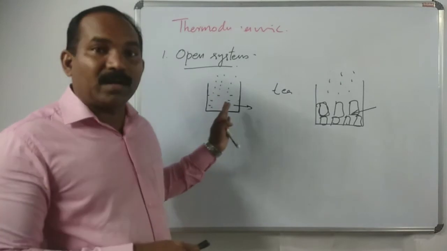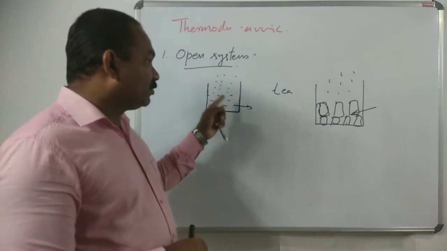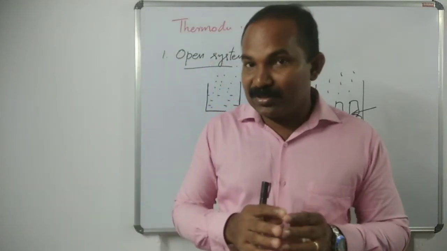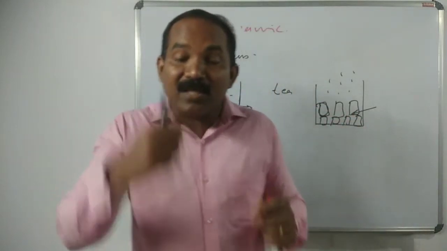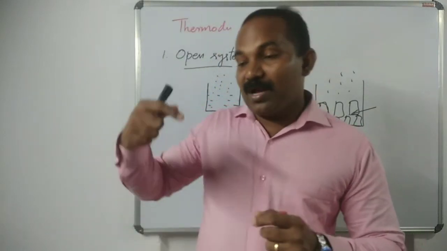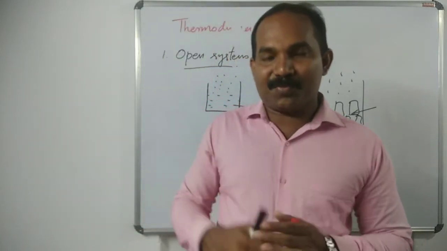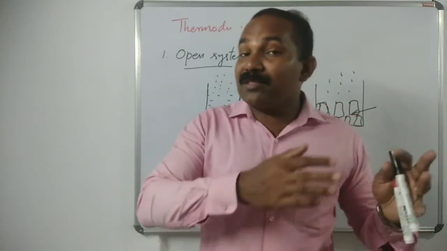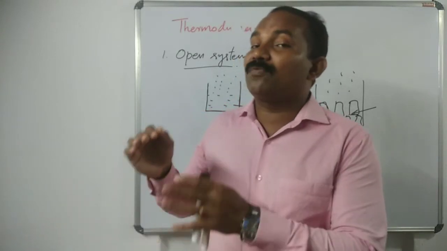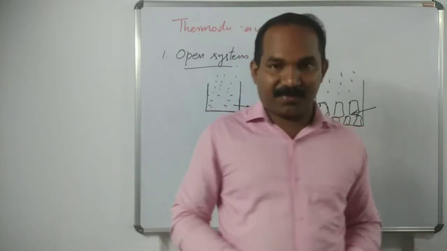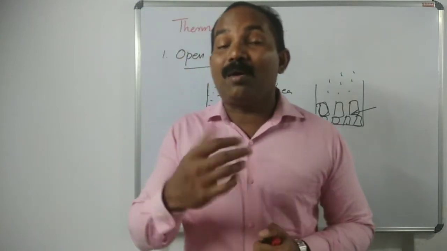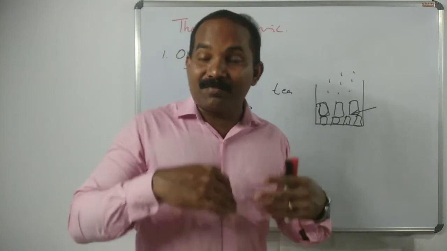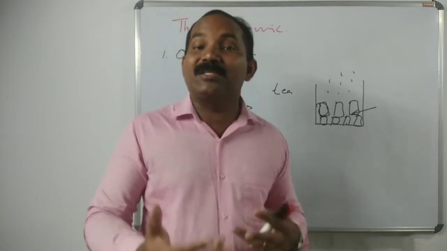When we take hot water or hot tea, heat energy flows from the system to the surrounding. When we take ice cubes or ice water, the heat energy flows from the surrounding into the system. So exchange is between the system and the surrounding, either from system to surrounding or from surrounding into the system. That is called an open system. These are very important things, as in future many questions are asked on this.